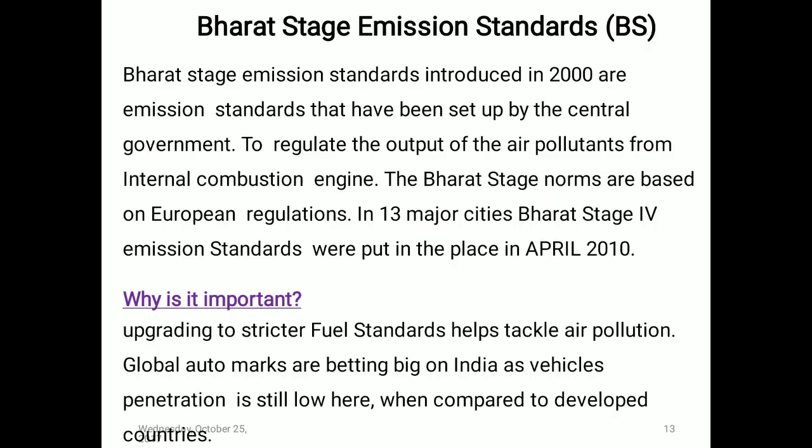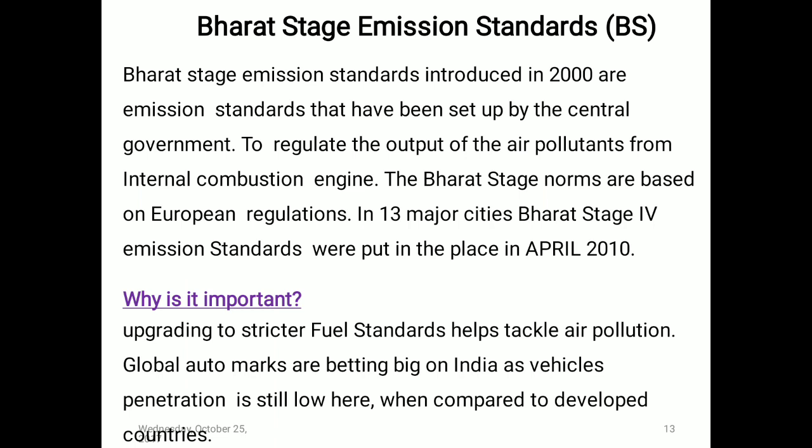Bharat Stage emission standards, from 2002, are emission standards set by the central government to regulate the output of air pollutants from internal combustion engines. Bharat Stage norms are based on European regulations.